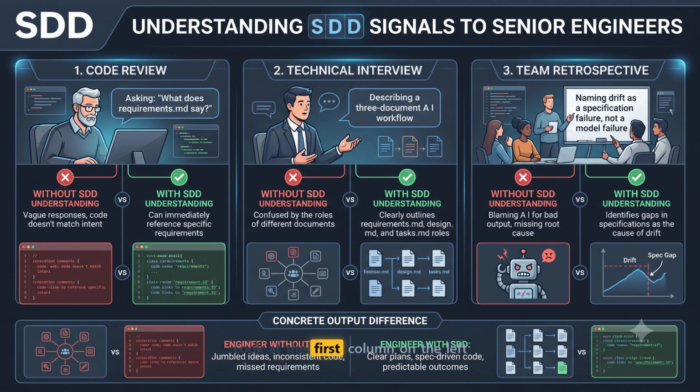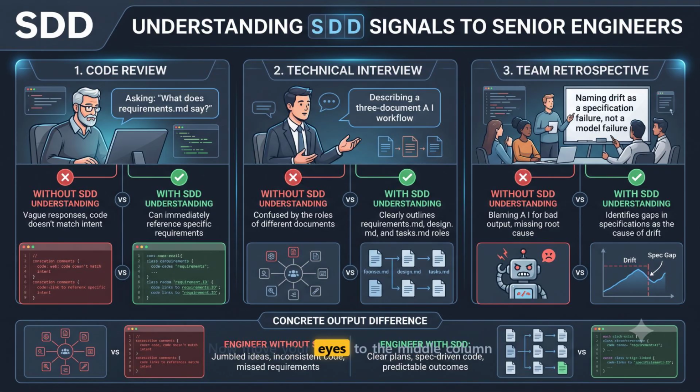Look at the first column on the left under code review. Before this, a code review was just staring at a screen asking, does this look right? But with an SDD mindset, you point right to that green checkmark side and ask, what does requirements.md say this function should return? And does this implementation actually verify it? You shift from looking for vague bugs to enforcing a strict contract.